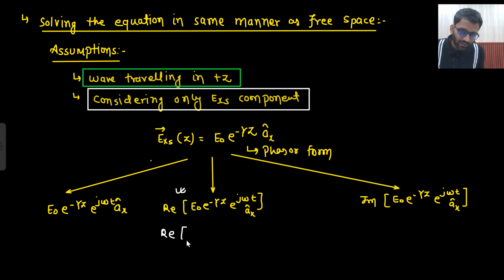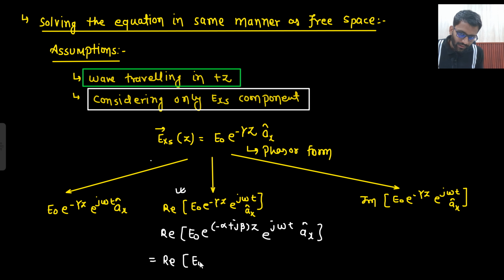So can I write it in this manner? E to the power minus alpha plus j beta z, e to the power j omega t, ax cap. This can be equal to e to the power minus alpha z, which I am taking aside. Now this is a real quantity, there is no j.